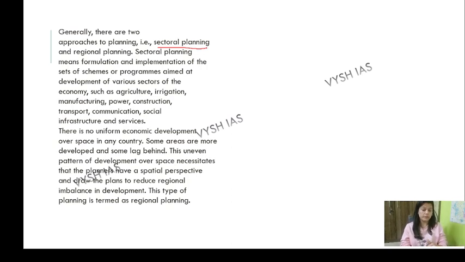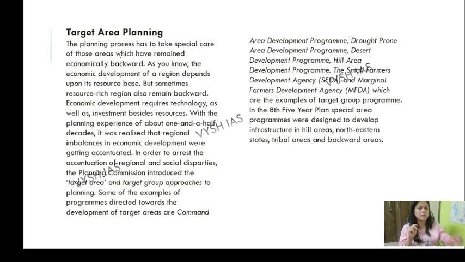And when we talk about regional planning, we know that in a country like India, we are not uniform over space. Over space, no country is uniform. Some areas are more developed, some areas are neglected, some areas are left behind, some are lagging behind, some have high population density. So things vary accordingly. All right. And there are plans to reduce regional disparity. So you have to keep this thing in mind. There are two approaches to planning. One is sectoral and one is regional. So we have to plan accordingly.